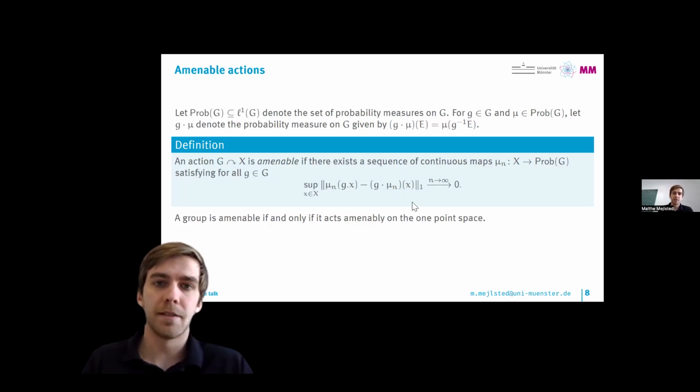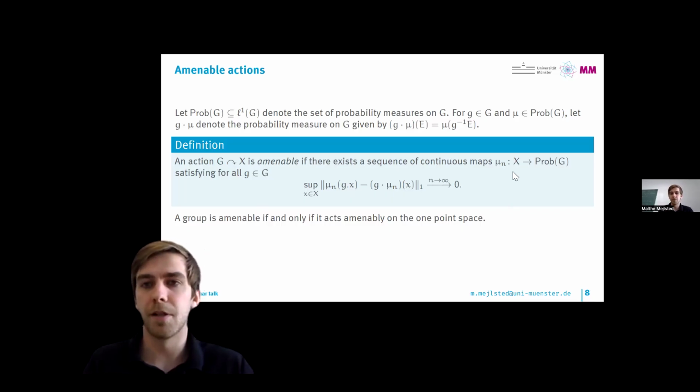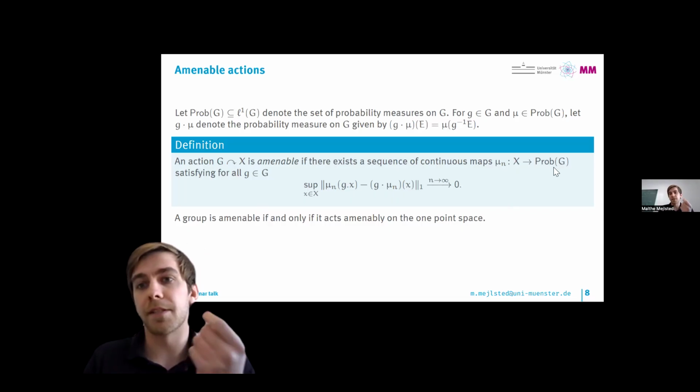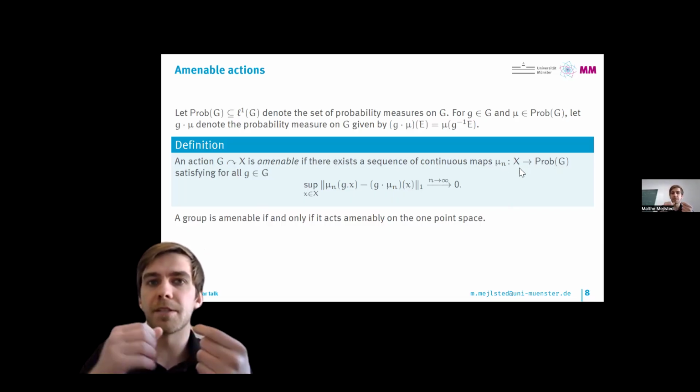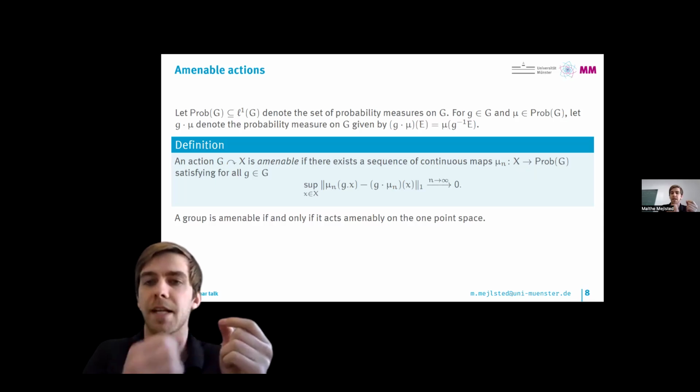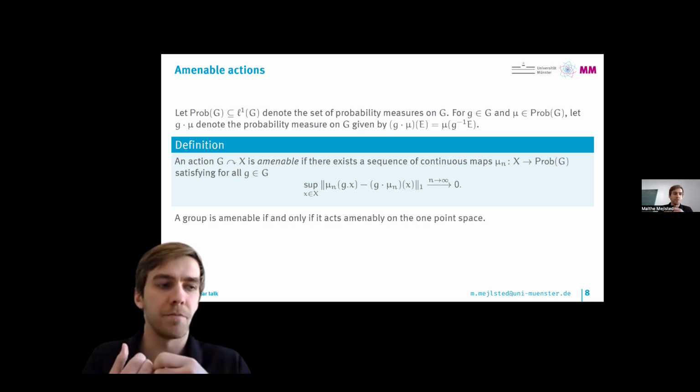And indeed, if you just take X to be the one-point space, then you see that a group is amenable if and only if it acts amenably on the one-point space. But the point here is that you now have some more freedom: instead of just having a sequence of probability measures, you can now have these functions depend on the points in X. So it gives you more freedom in how these actions can look.